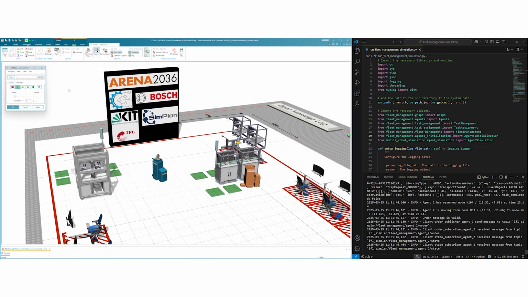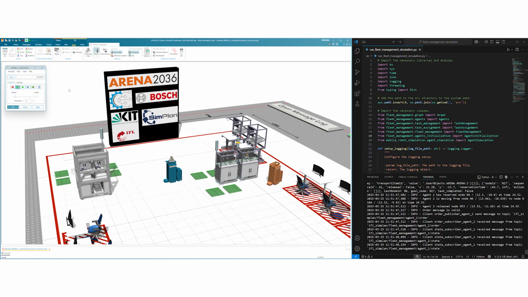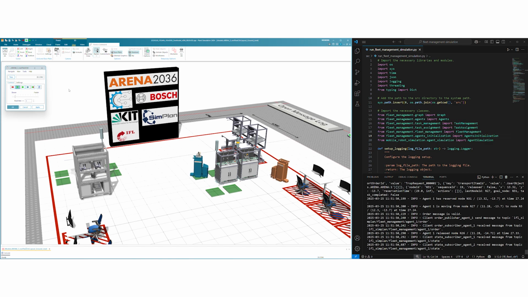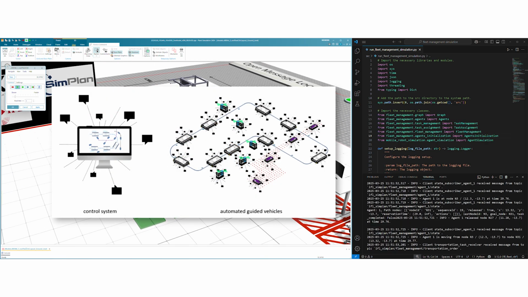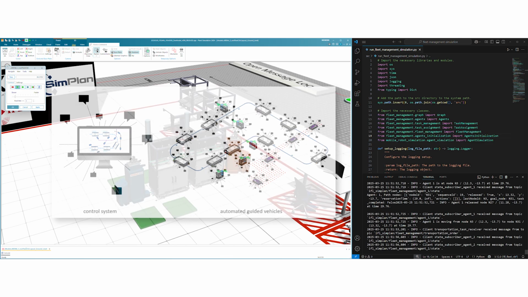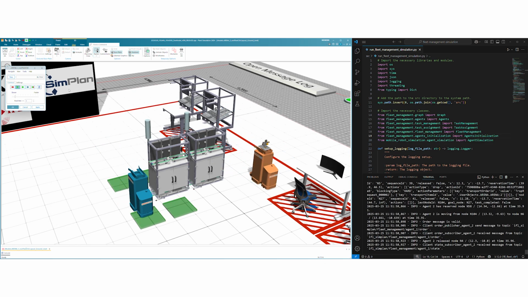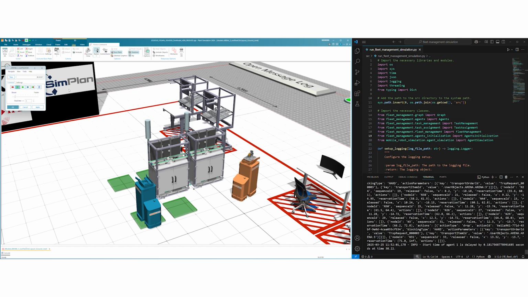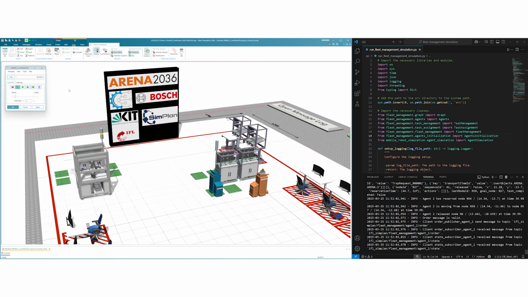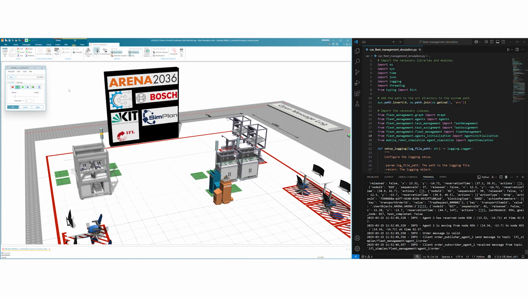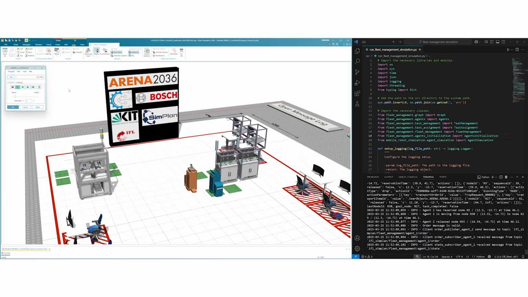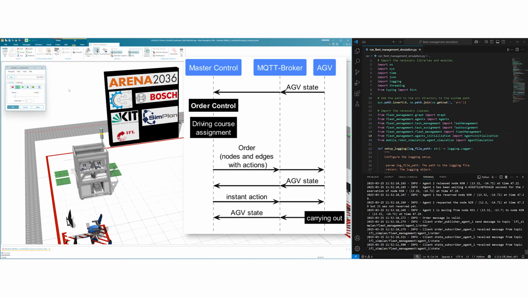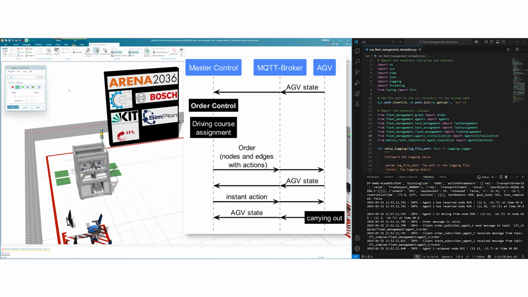VDA5050 is the definition of a universally applicable communication interface for exchanging order and status data between a central master control, fleet manager, and automated guided vehicles (AGVs). The VDA5050 simplifies the connection of new vehicles to an existing master control system and enables parallel operation with AGVs from different manufacturers, plug-and-play capability. The communication protocol is MQTT, using JSON structures for the messages.